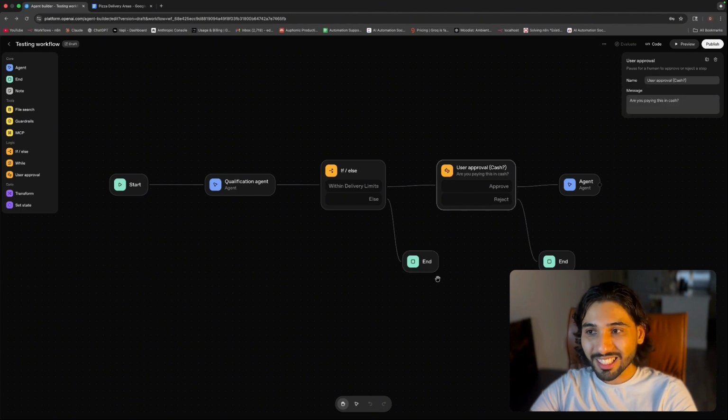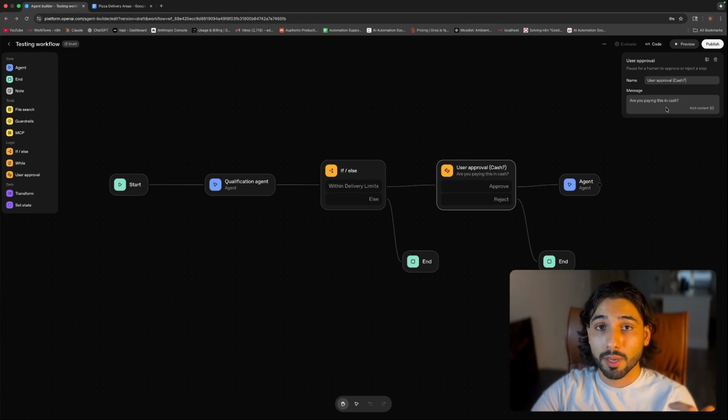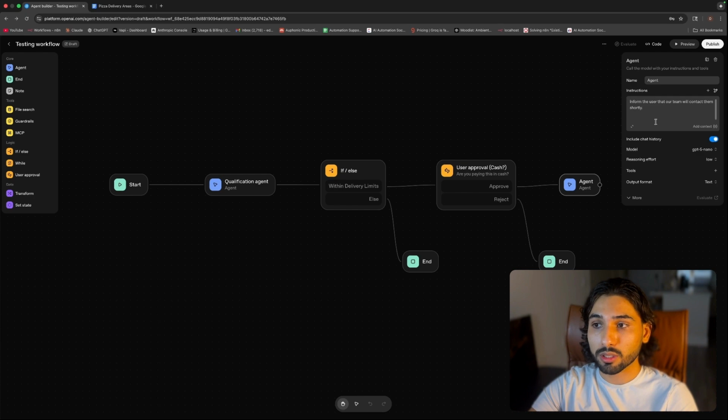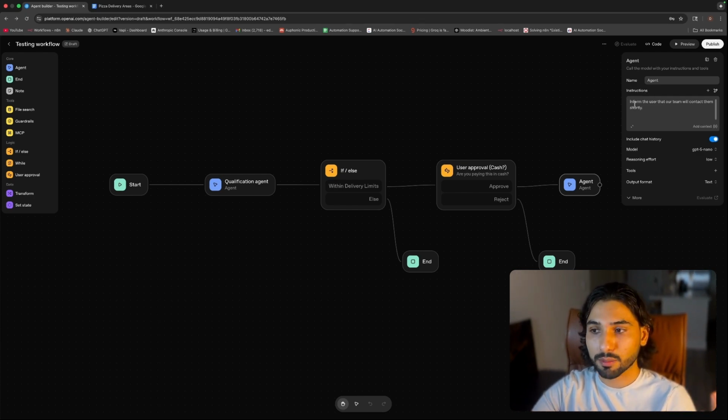After that, we're going to send it for user approval, which is me who is asking for a delivery. It's going to ask us, are you paying with cash or not? Since it's the pizza spot that takes only cash payments, that's the only way of payment that they're going to accept. So if I say reject, meaning that I'm not trying to pay with cash, I'm trying to pay with card, that means end of the workflow, the pizza cannot be delivered to that person. And if I approve, then the agent will say, inform the user that our team will contact them shortly. So here it's a simple agent with very simple instructions.